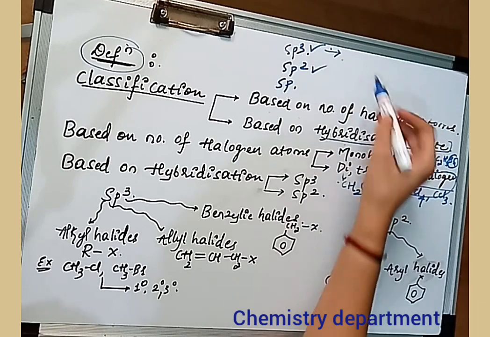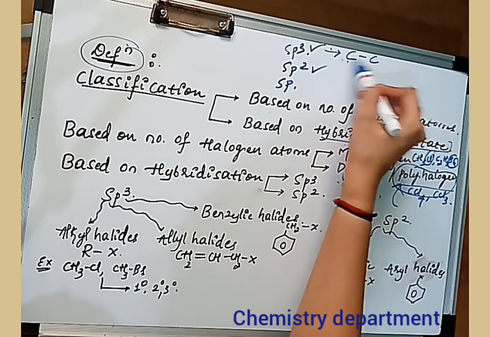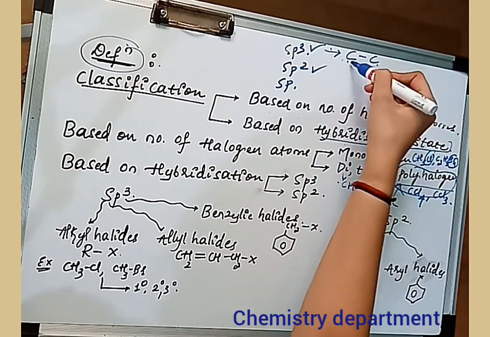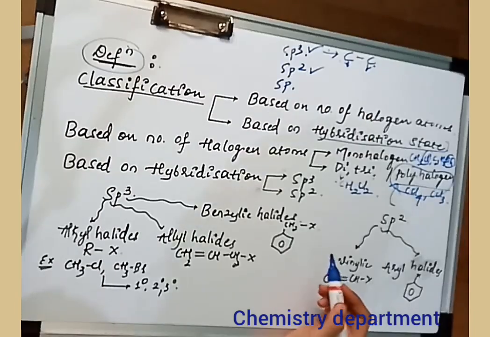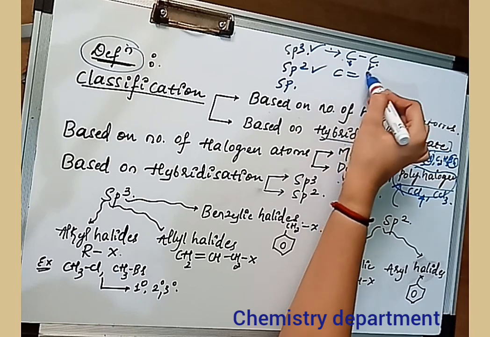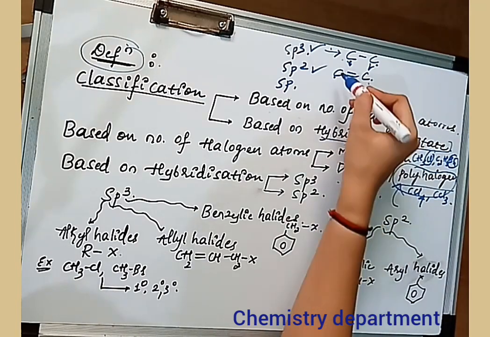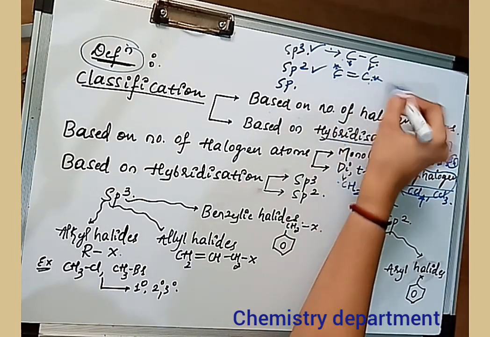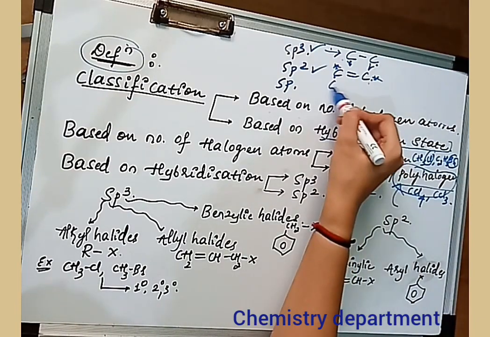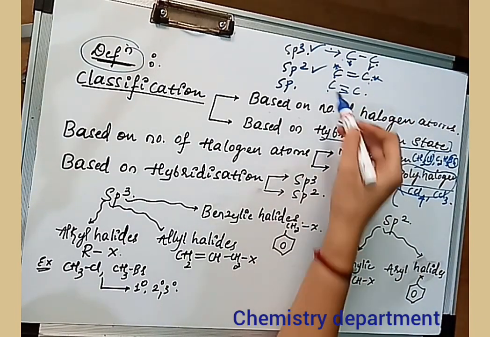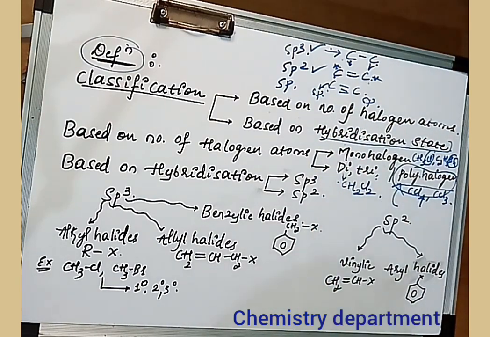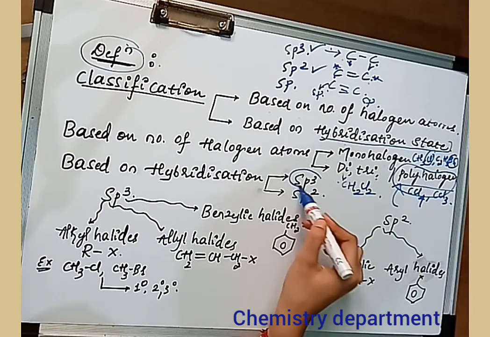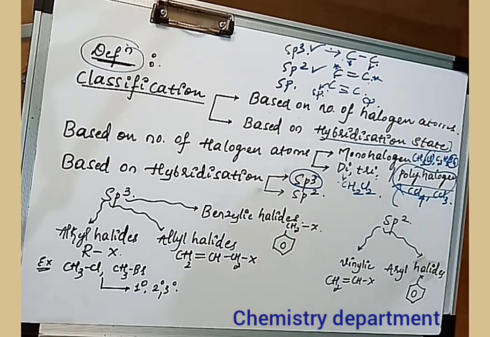Sp3 hybridization is when there is a single bond between two carbon atoms, so the hybridization of these two carbons is sp3. If there is a double bond between the two carbon atoms, the hybridization of these two carbons will be sp2. If there is a triple bond between the carbon atoms, the hybridization state of this carbon will be sp. So based on hybridization, first we'll see the sp3 hybridization classification.